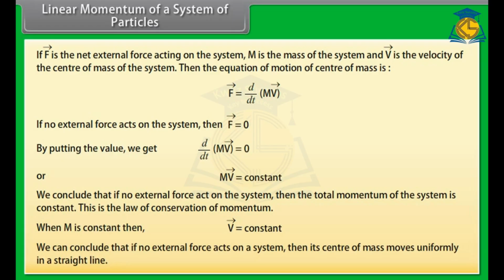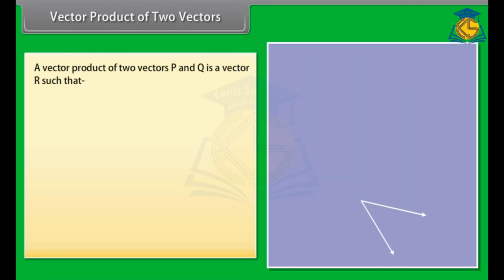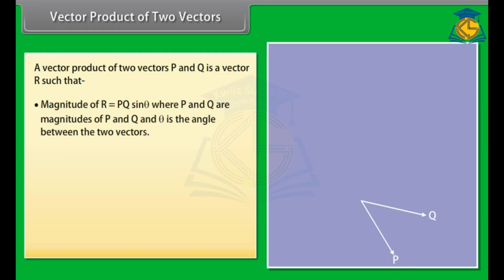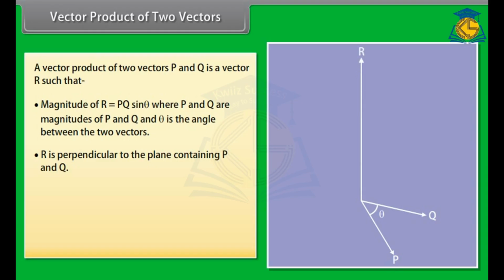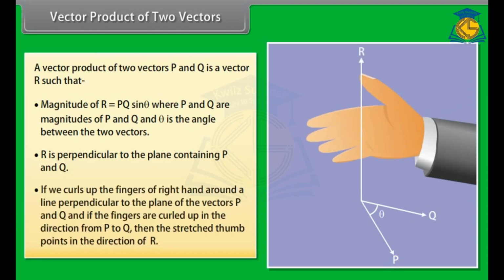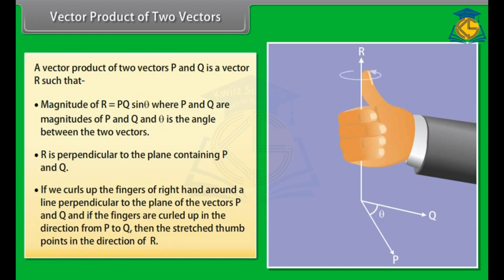Vector product of two vectors. A vector product of two vectors p and q is a vector r such that the magnitude of r is equal to pq sine theta, where p and q are magnitudes of p and q, and theta is the angle between the two vectors. r is perpendicular to the plane containing p and q. If we curl up the fingers of the right hand around a line perpendicular to the plane of the vectors p and q, and if the fingers are curled up in the direction from p to q, then the stretched thumb points in the direction of r.